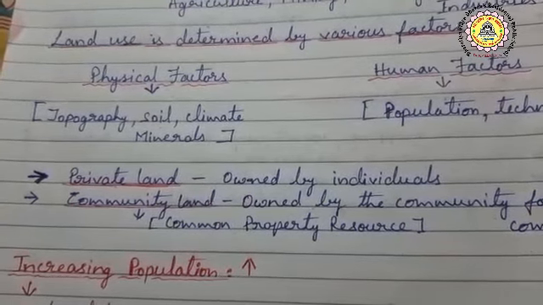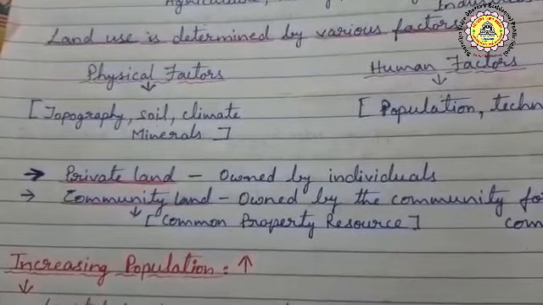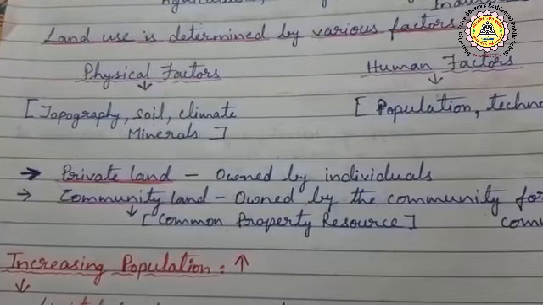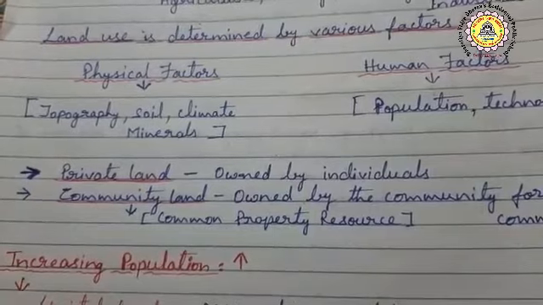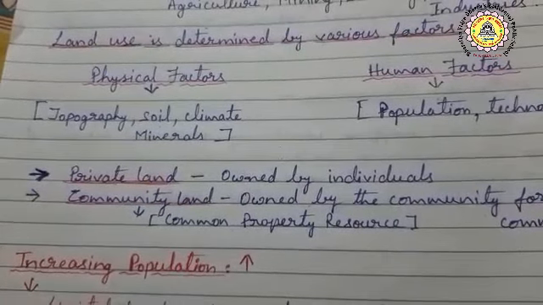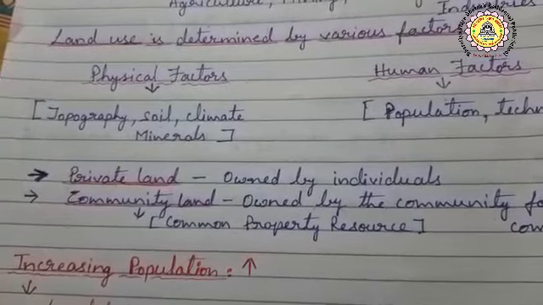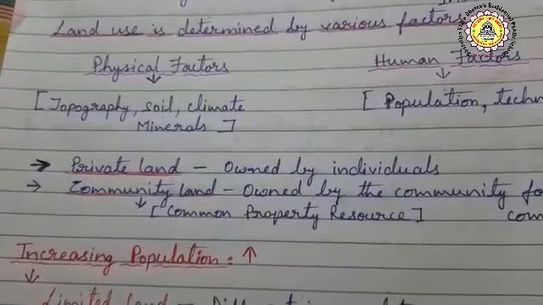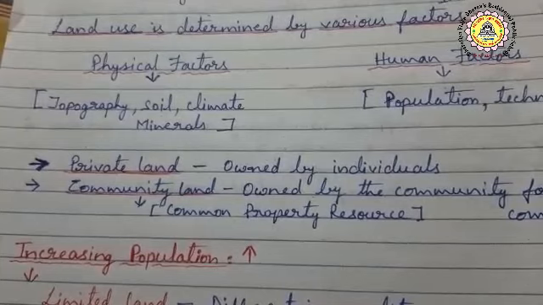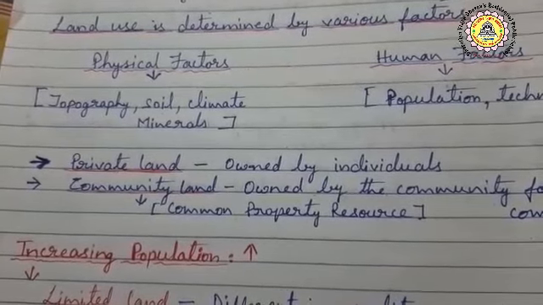Climate. Climate contains rainfall, humidity and temperature. In some places we do not find all these factors. In some places there is heavy rainfall or high temperature. So that affects the land use.